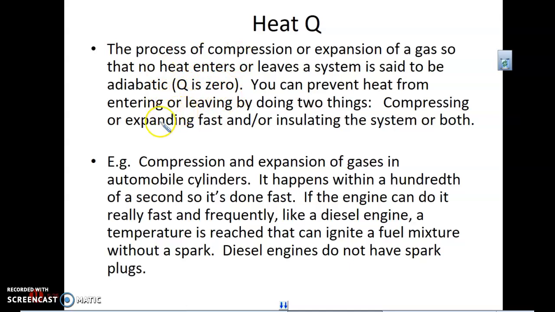So you're trying for this adiabatic process. Now, a couple of things you can do. Like I said, you could insulate the system, really good insulation, so you don't allow that heat to flow in or out. Some materials are better for that, and less than that. Or, and this is what diesel engines do, you can compress or expand really, really fast so that heat doesn't have a chance to come in or out to any appreciable amount. And so if you can do it really fast with a diesel engine, it's 1/100 of a second, then you can reach a temperature so high that it can ignite a fuel mixture without a spark. So diesel engines don't have spark plugs.